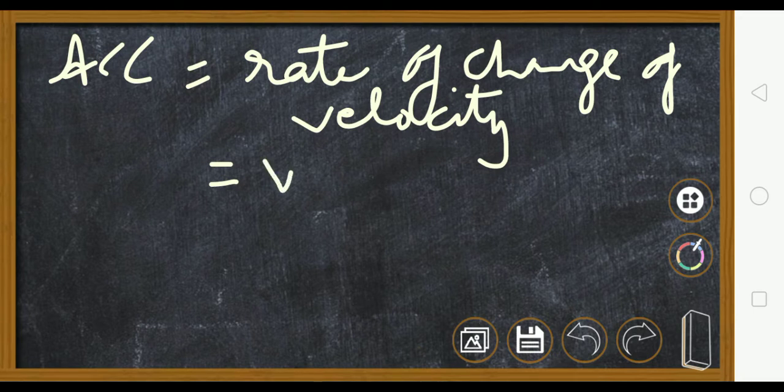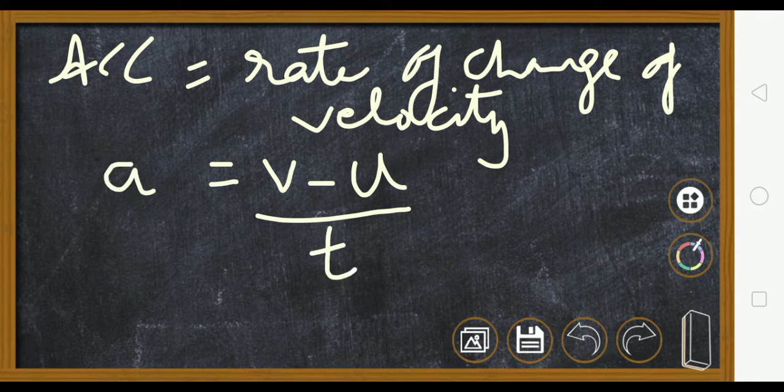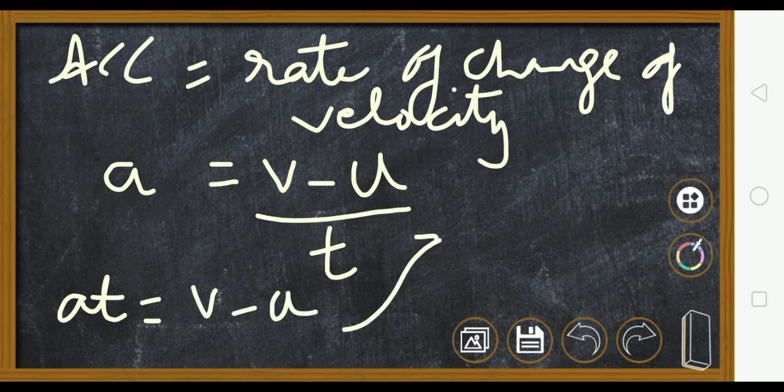So final velocity is v, initial is u. So change in velocity is this, and rate means dividing by time. And let us take it as a. So you get a is equal to v minus u upon t. So this means at is equal to v minus u. Or you can also write it as v is equal to u plus at. Okay? So this is one equation.